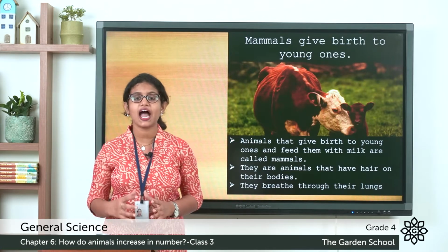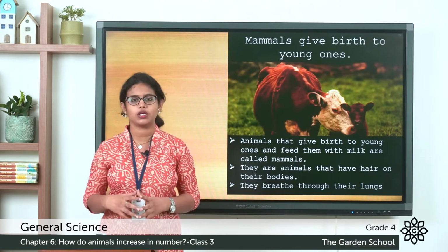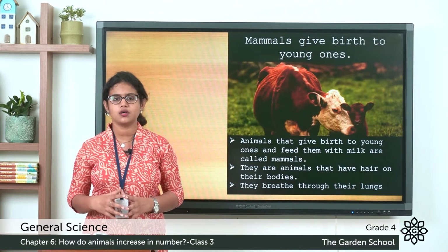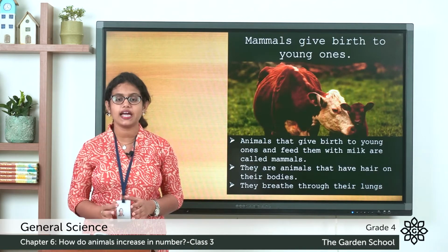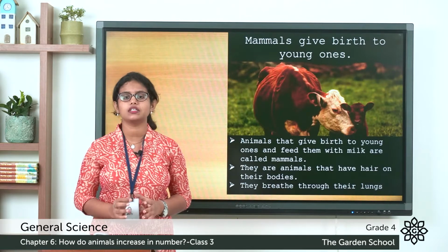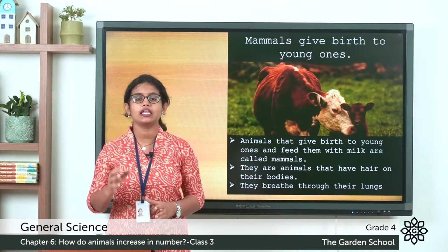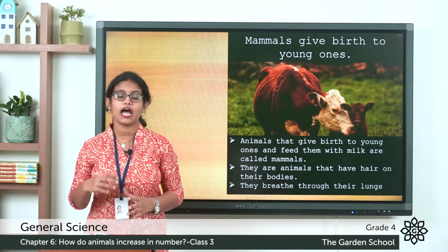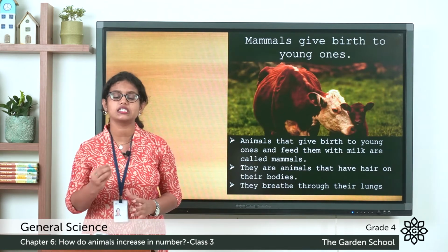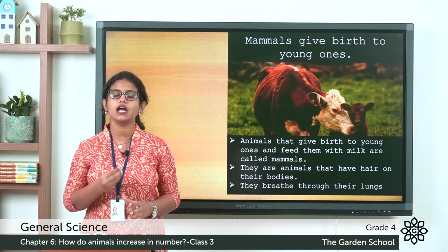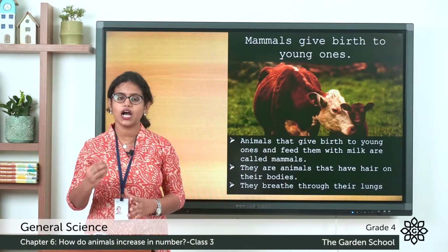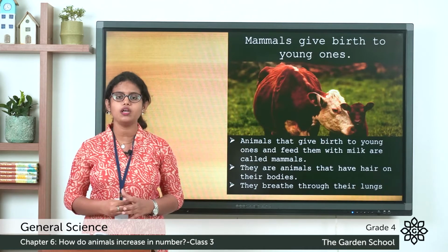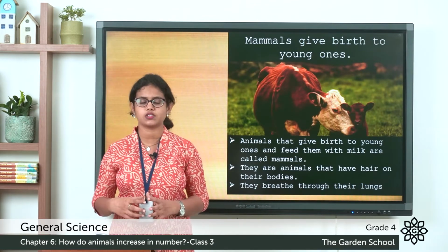And the next thing is that mammals produce young ones that develop inside the mother's body. So where do they develop? They develop inside their mother's body. And after they are born, these young ones feed on their mother's milk.